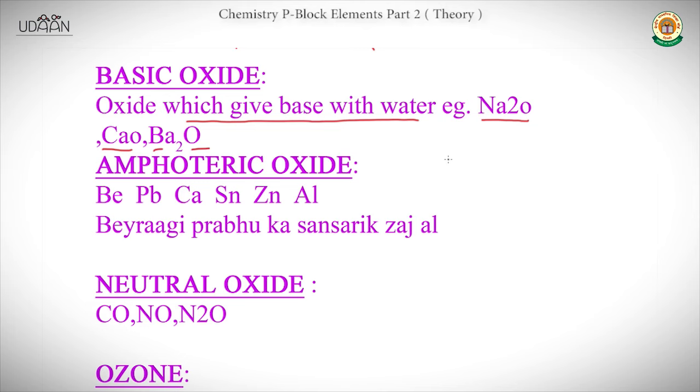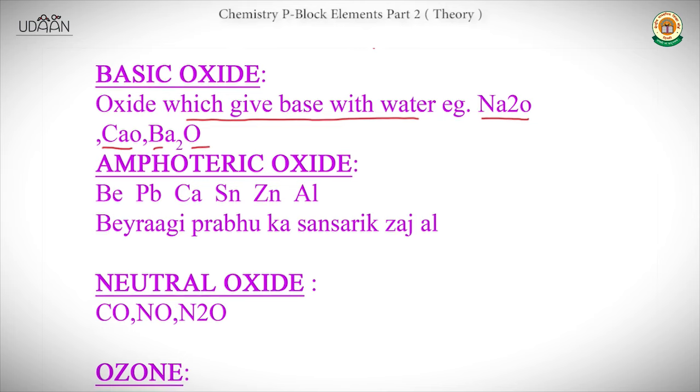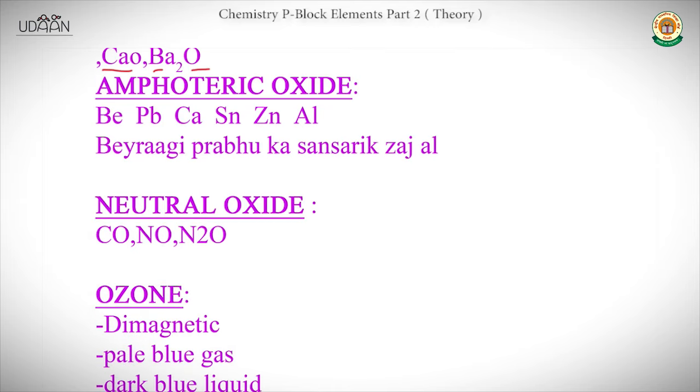Bases. Okay. Now move towards amphoteric oxides, meaning oxides which can act as both acid and a base according to the situation. So these are the ones which can act as both: beryllium, lead, calcium, tin, zinc, aluminium. And there is a trick to remember this.